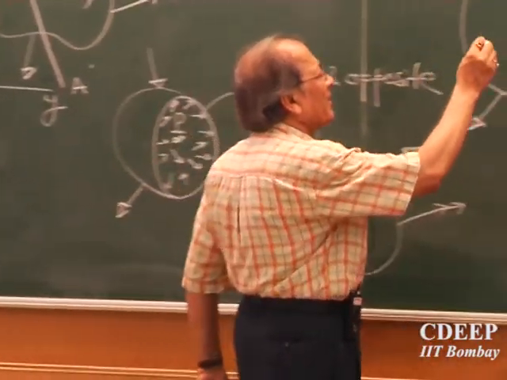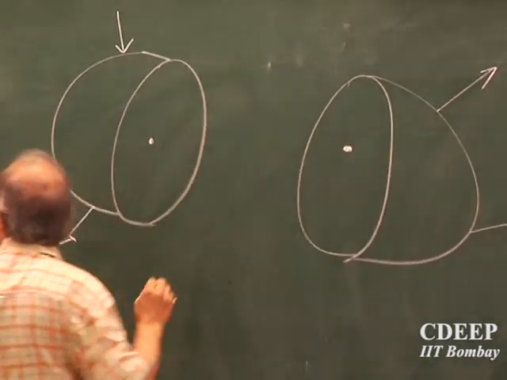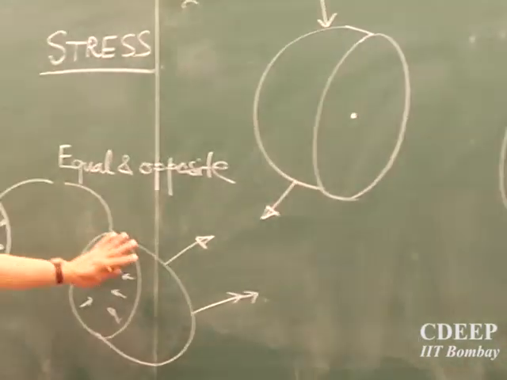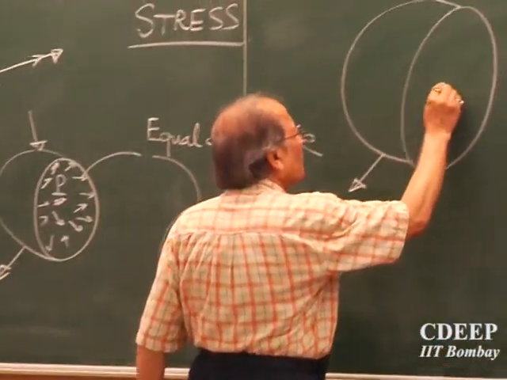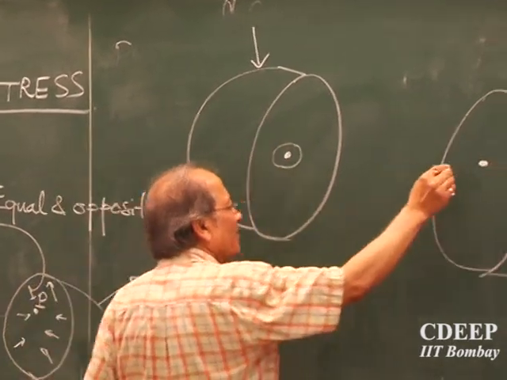Now I will take a point P and concentrate on it, because I have drawn this on the entire surface. This is a plane, with some distribution acting on it. If I concentrate on my point P and take a small area around it,